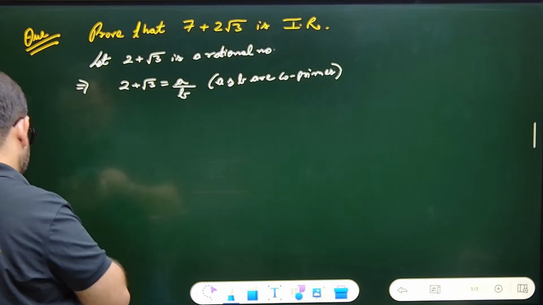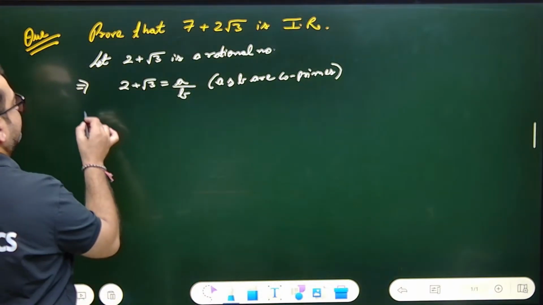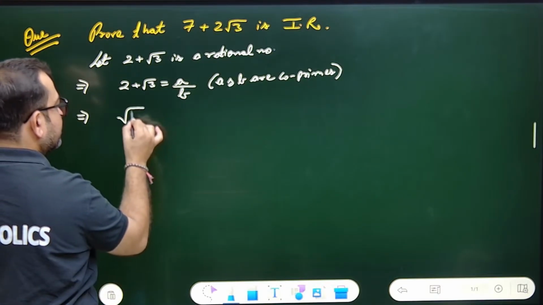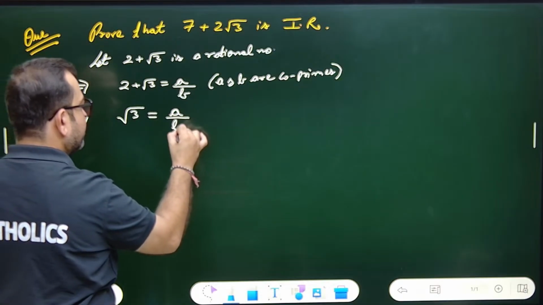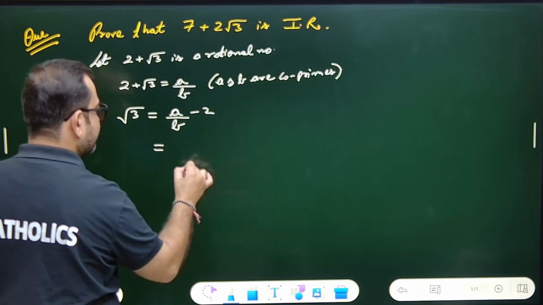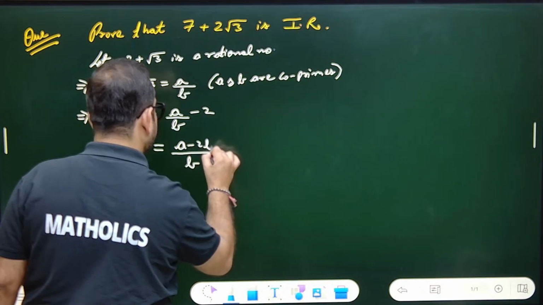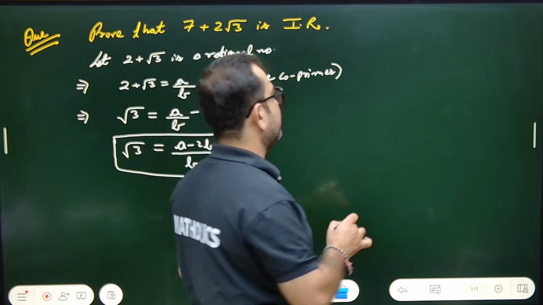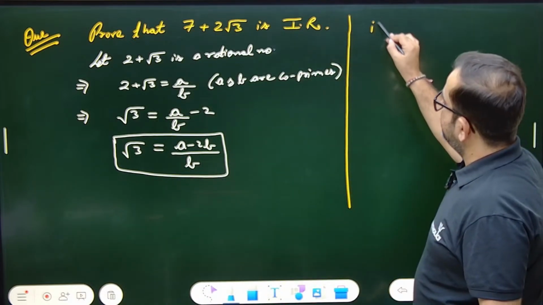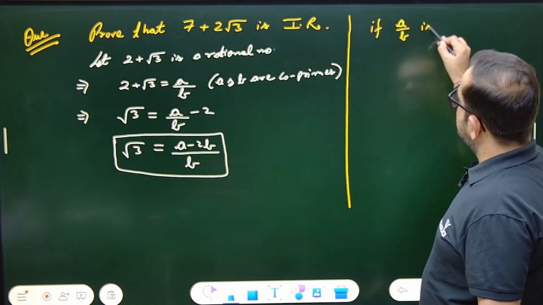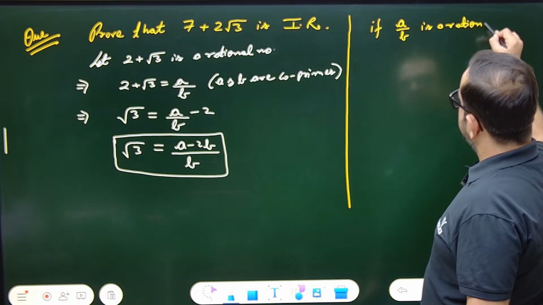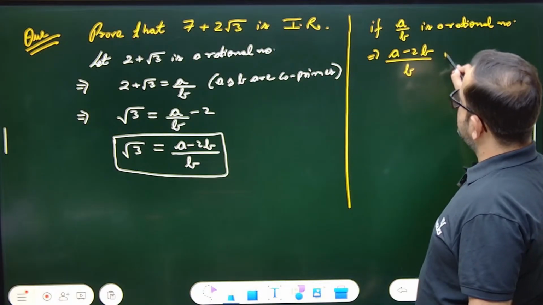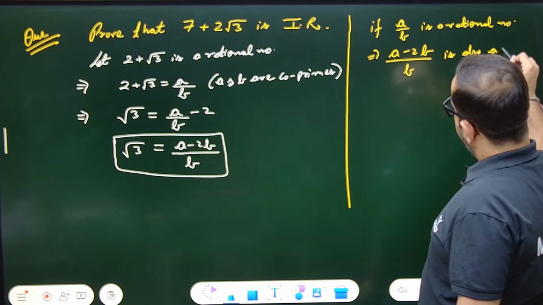This lecture will be totally in English language. Now, I let 2 plus root 3 equals a upon b. So keep root 3 in one position. Root 3 equals a upon b minus 2. Take the LCM b, here it is a minus 2b. It is under root 3. Now root 3 equals a minus 2b upon b. Now tell me, if a upon b is a rational number, it implies a minus 2b upon b is also a rational number. Tell me yes or no.